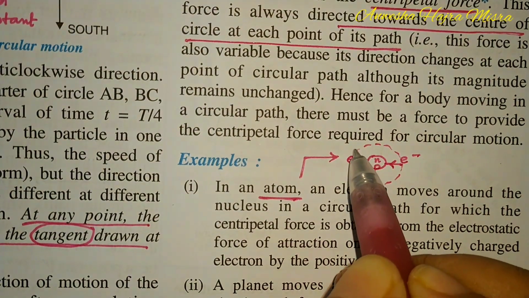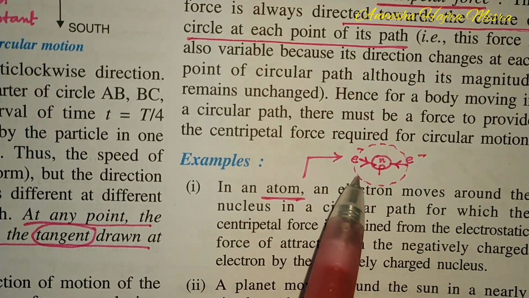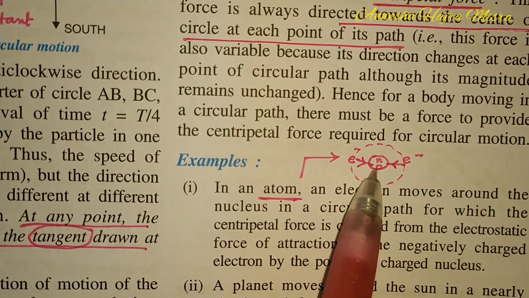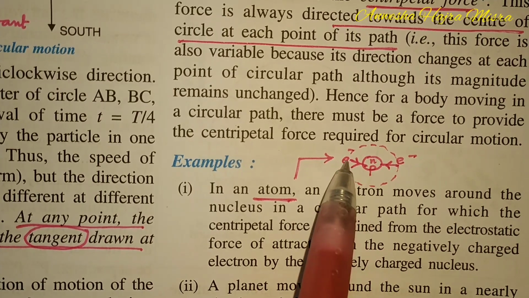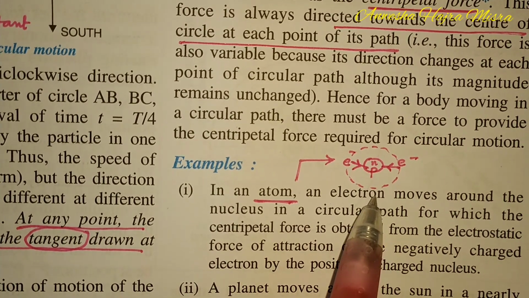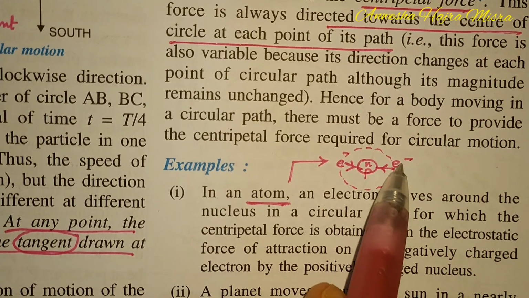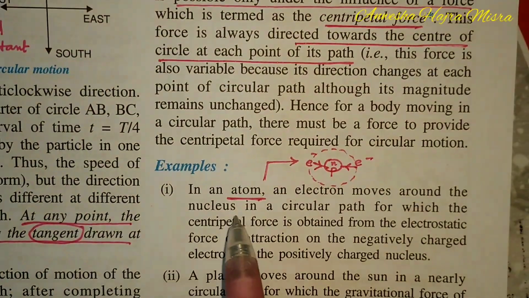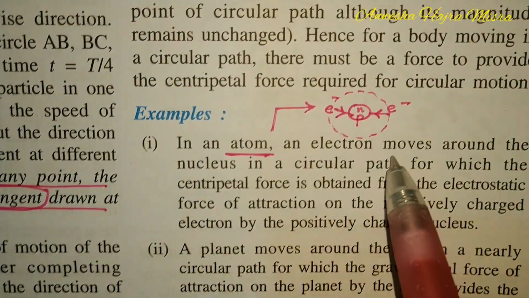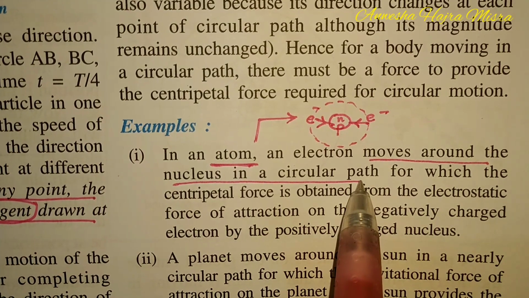Wherever the electron moves, there will be a force of attraction. This electrostatic force of attraction acts towards the center of the circular path, giving the necessary centripetal force. Otherwise, the electron wouldn't have moved around the nucleus.